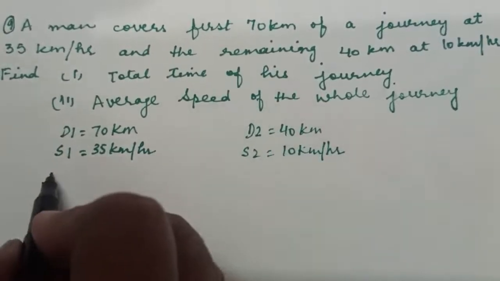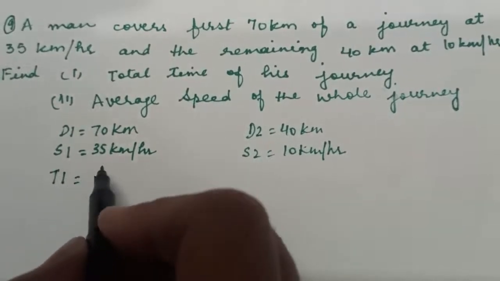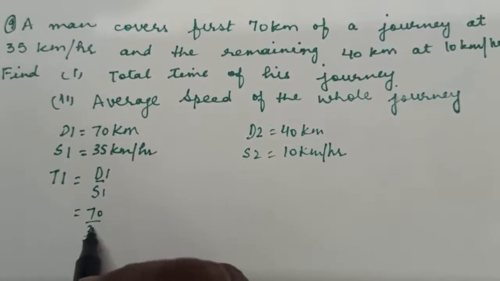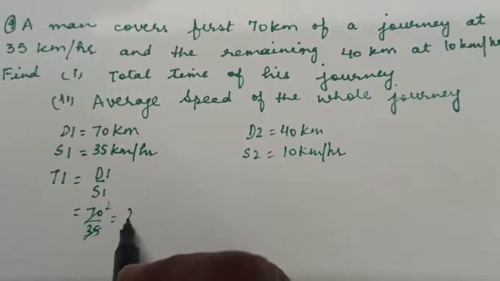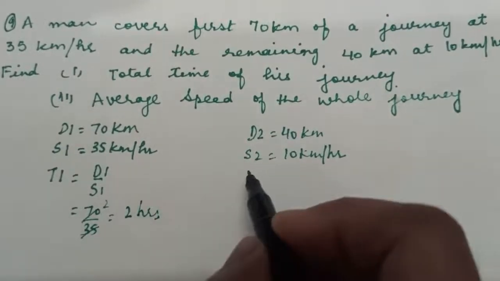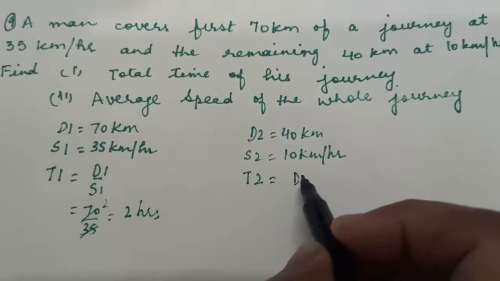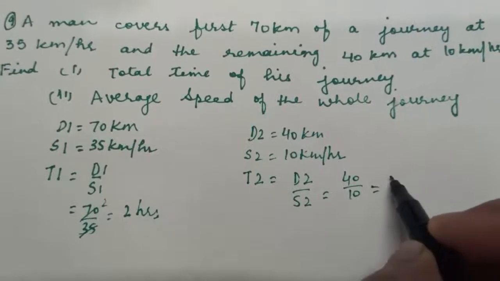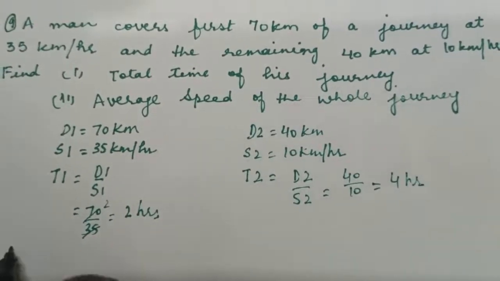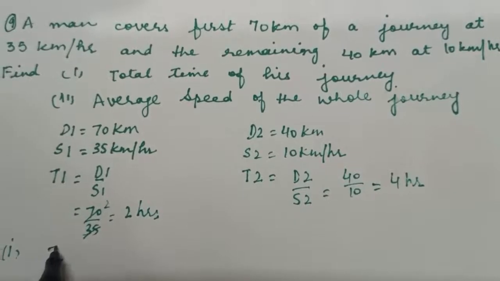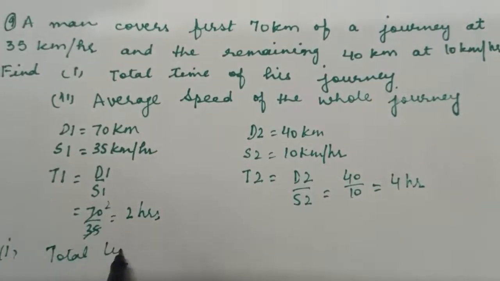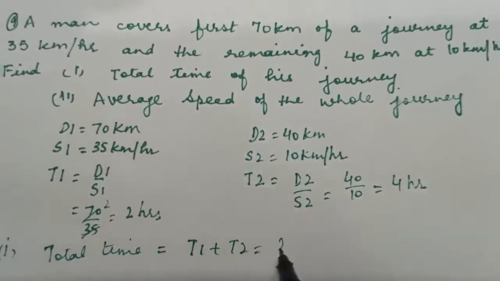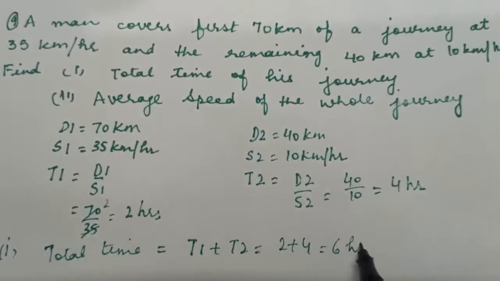So we can find time t1 is equal to distance upon speed. So here you get 70 on 35, it is 2 hours. Same way we will find time 2, that is d2 on s2. So we get here 40 on 10, that means 4 hours. The first part of the question is total time of the journey. So it is equal to t1 plus t2, that is 2 plus 4, 6 hours.